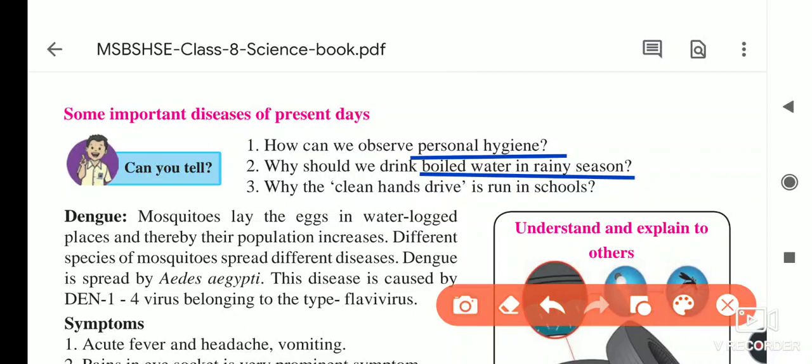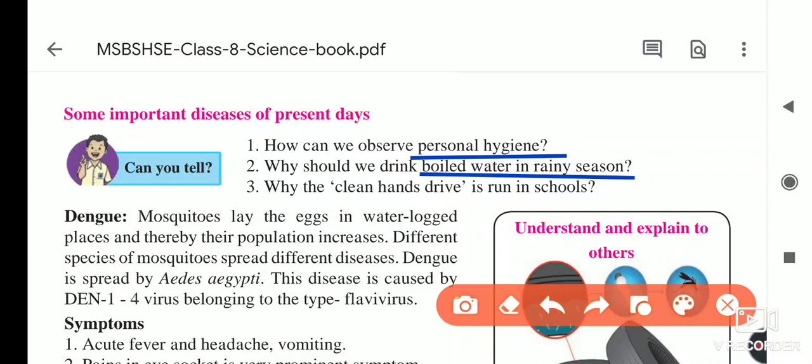To protect ourselves from these diseases, we boil the water for 15 minutes. Then all the microorganisms which spread diseases die, and the water is safe for drinking. So we should drink boiled water in the rainy season.